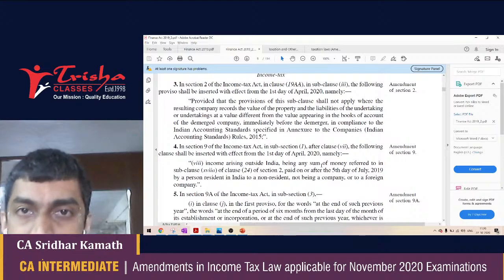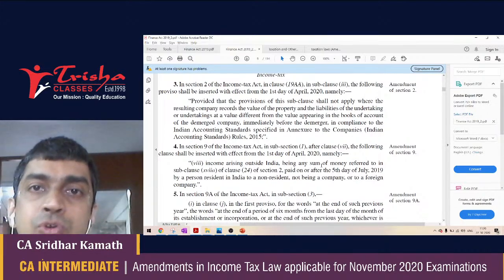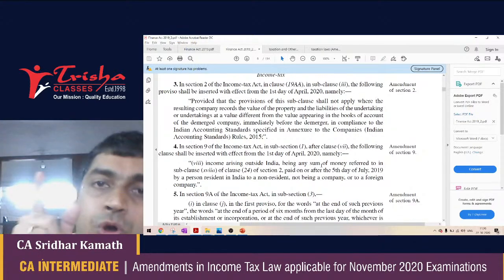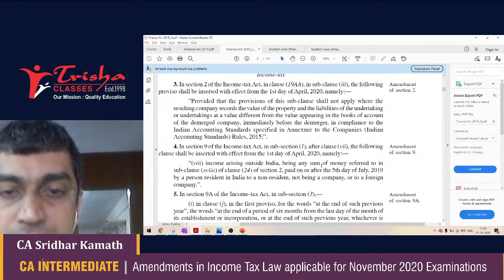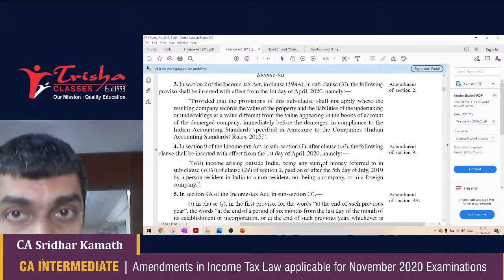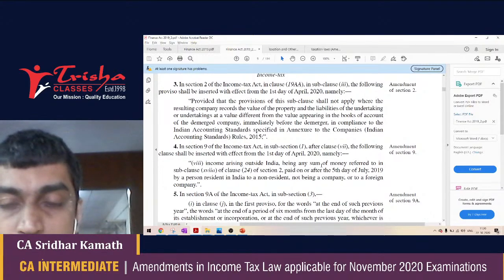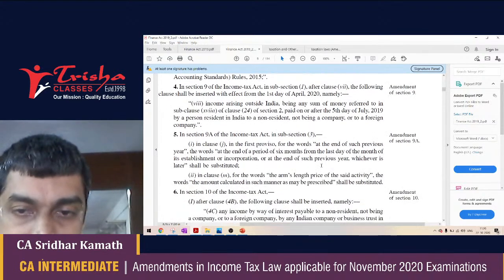Now, this sum of money received as a gift from a resident is deemed to accrue or arise in India in the hands of A by virtue of operation of Section 9 of the Income Tax Act. So remember, gift by way of any sum of money received by a non-resident from a resident is deemed to accrue or arise in India under Section 9 of the Income Tax Act.